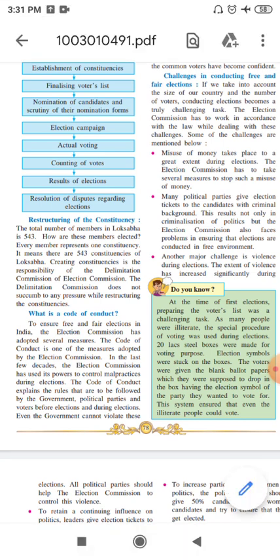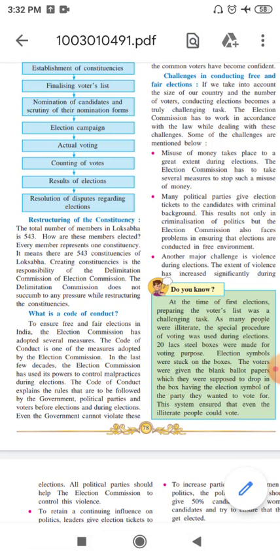Next, very important, what is the code of conduct? You know, the code of conduct is very important for the voters as well as the candidates. To ensure free and fair elections in India, the election commission has adopted several measures. The code of conduct is one of the measures adopted by the election commission. In the last few decades, the election commission has used its power to control malpractices.